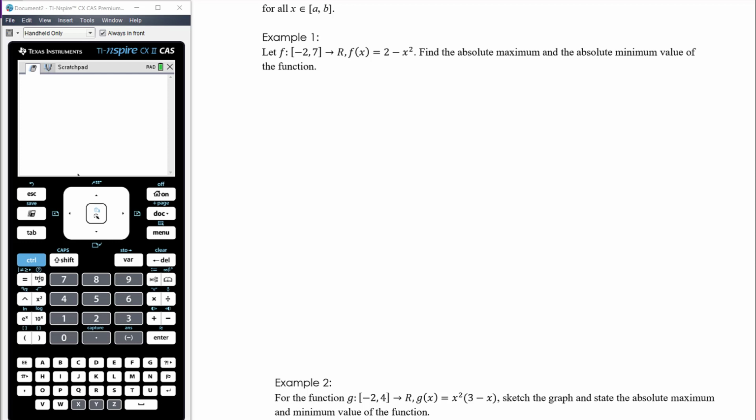Okay, so the function is 2 minus x squared. So that is a reflected parabola, negative x squared, translated up by 2. Sorry, just let me draw my x-axis. In fact, I'm going to draw it higher again. Alright, let's say that's 2. So here is my parabola. I'll draw it wider than that too.